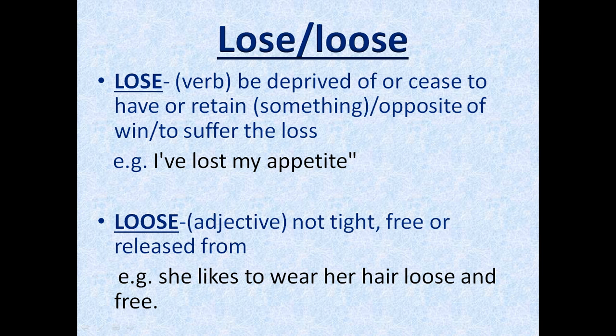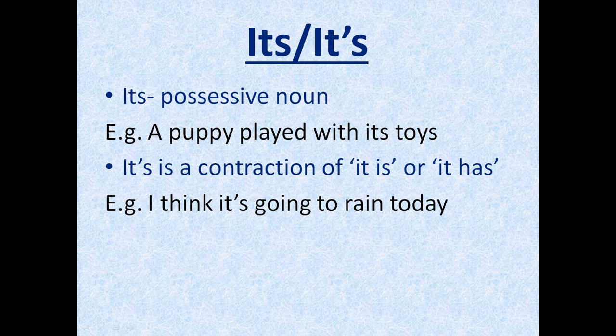Or you can say, I have a loose tooth. Or, I left my bull loose with cattle. So this is how you can use it, and this is the difference between LOSE and LOOSE. I hope you understood.